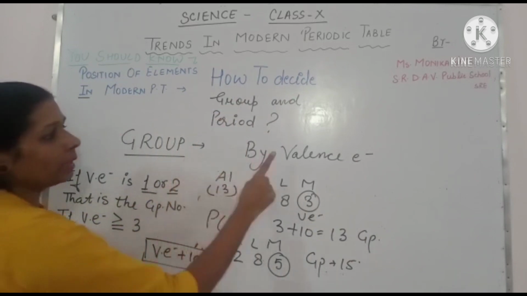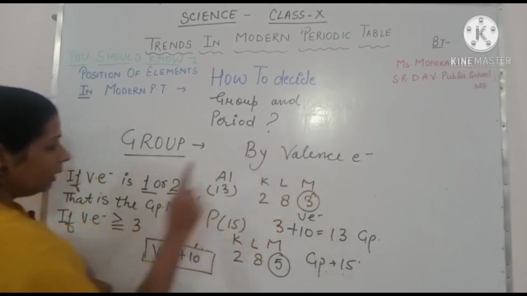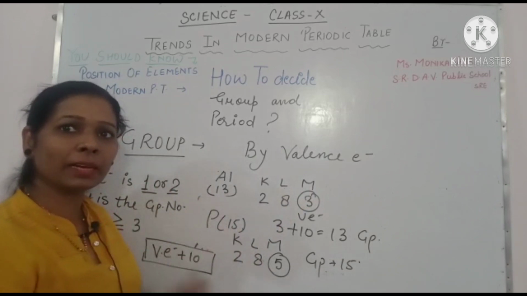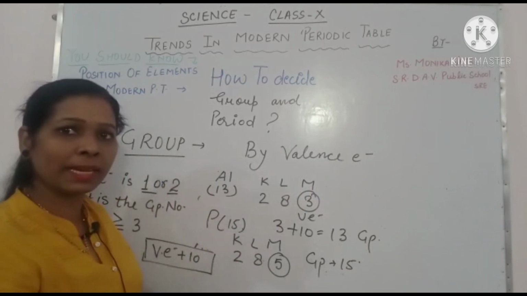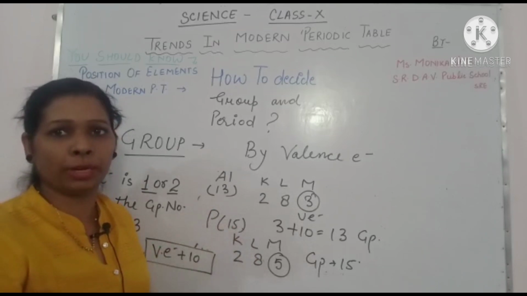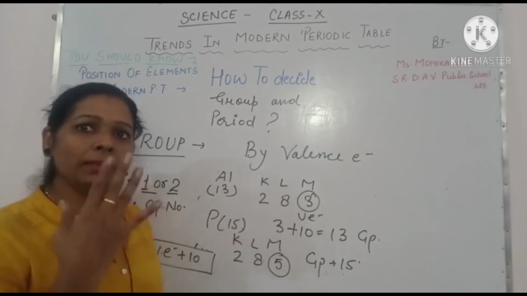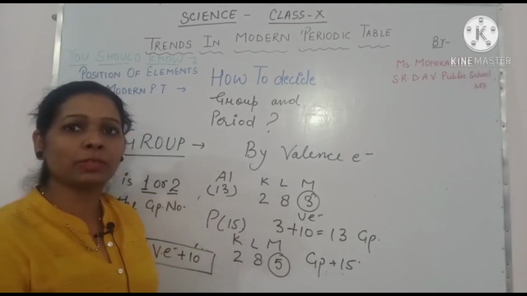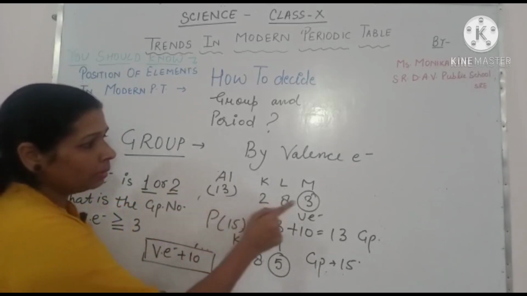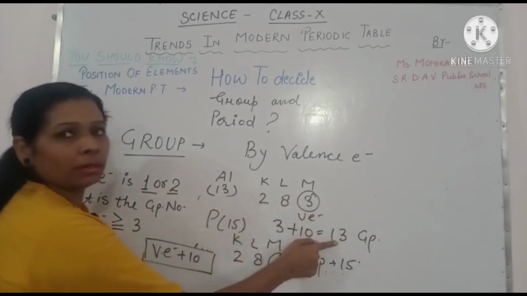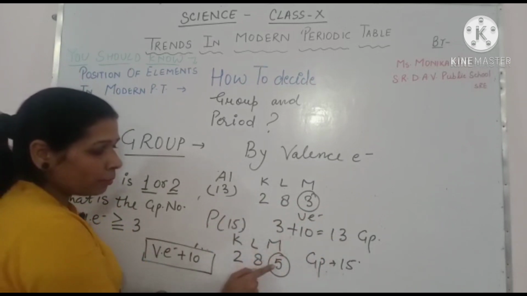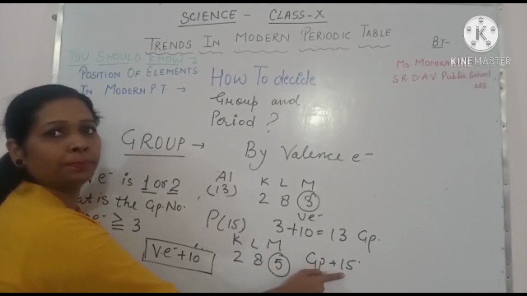Groups are decided by their valence electron. If valence electron is 1, then the group is 1. If valence electron is 2, then the group is second. But if the valence electron is 3 or more than 3, then we have to add 10 to the valence electron to decide the group number. Like in aluminium, 3 plus 10, 13th group. In phosphorus, valence electron 5, then 5 plus 10, 15th group.